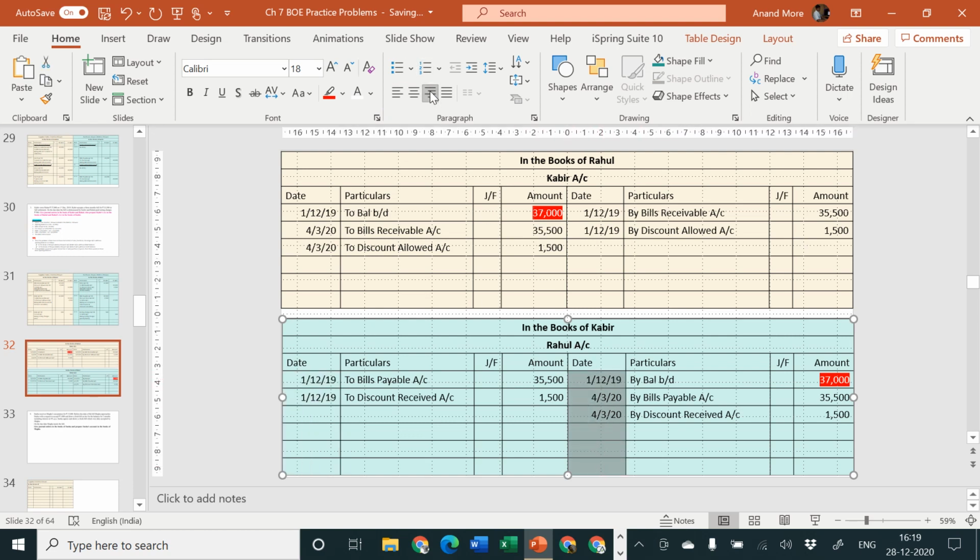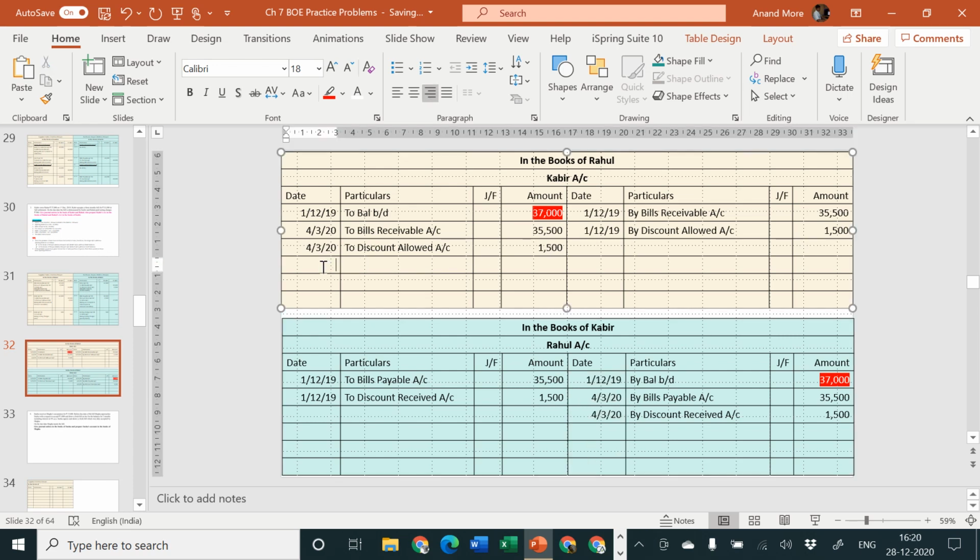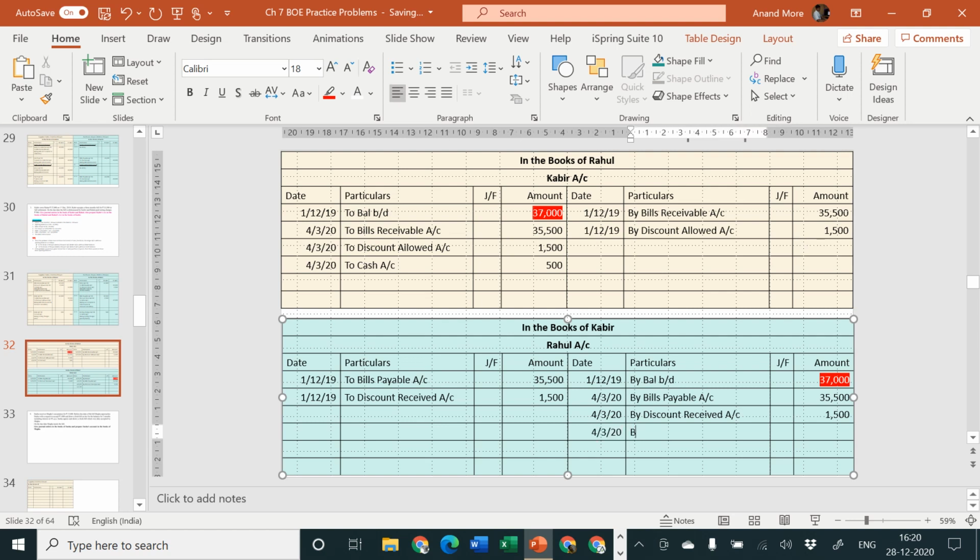But Mr. Rahul did not keep quiet. He went to notary public, and then he specified that Kabir should pay the noting charges also, which I am paying today, but ultimately I am going to recover it from Kabir. So the entry will be to cash account. How much amount is paying? 500 rupees is paying, and here we specify noting charges is our expenditure. Entry will be 4th of March, by noting charges account, amount is rupees 500.